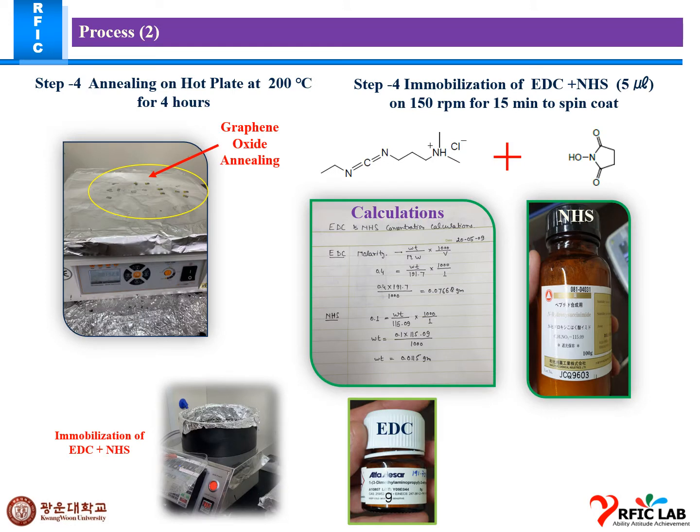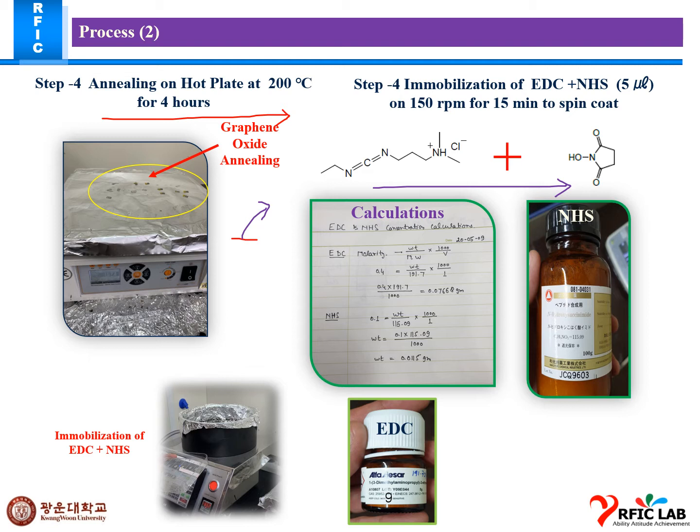Next step is annealing on a hot plate. Annealing is an important step in this technique, because if we do not finish this annealing process, then the graphene oxide from the surface will peel off during the other chemical experiment processes.